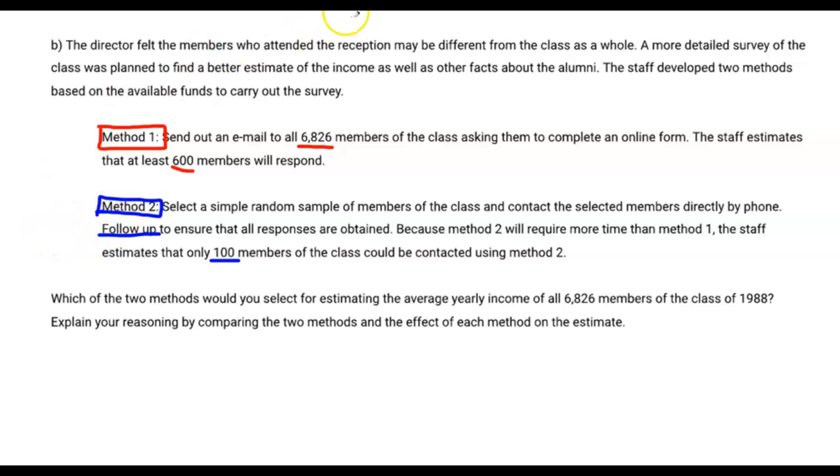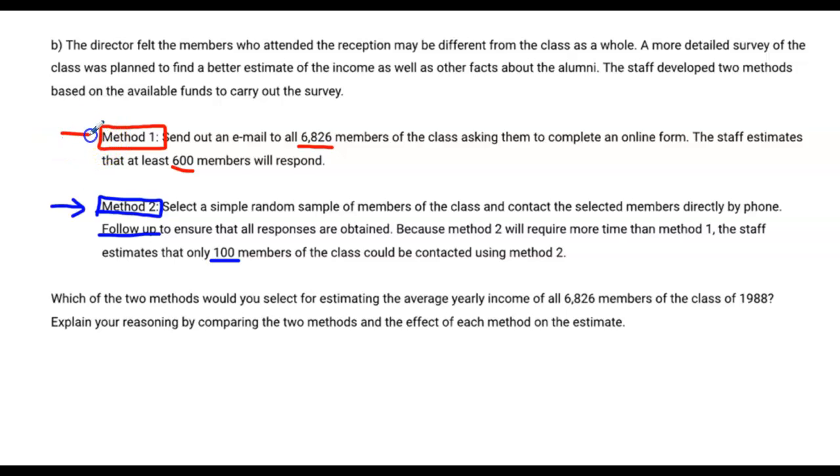Okay, the first thing that you should recognize when we're looking at these two methods is that one of the methods is really a truly random sample, this one, and it is relying on the idea that they're going to get all 100 members to respond. In fact, it's saying, yes, we are going to make sure we do our due diligence to get all 100 members that we selected to respond. However, with method 1, if I contact all of these members, the member can sort of choose to respond or not respond.